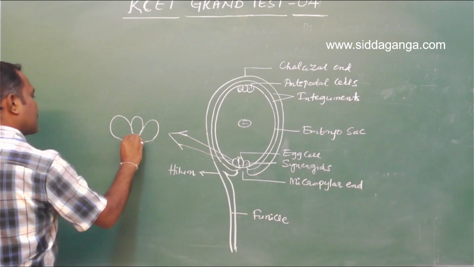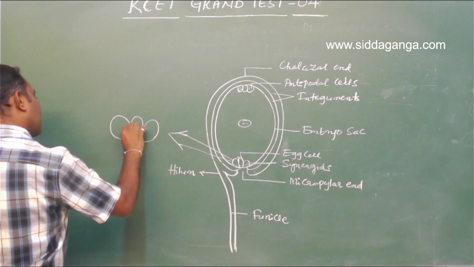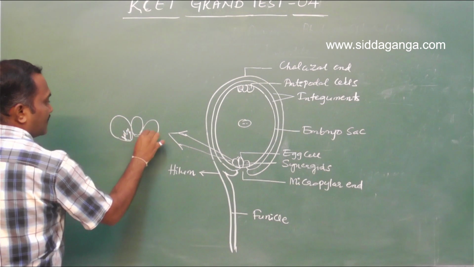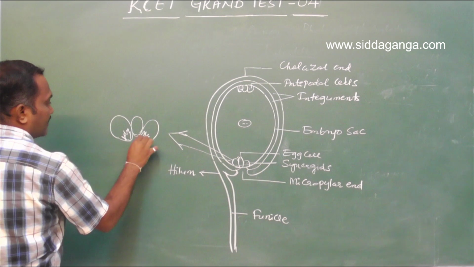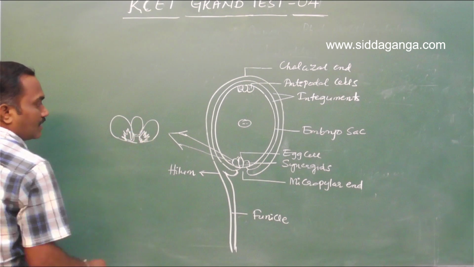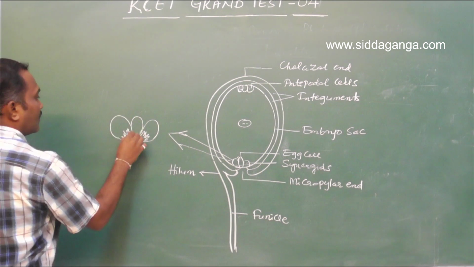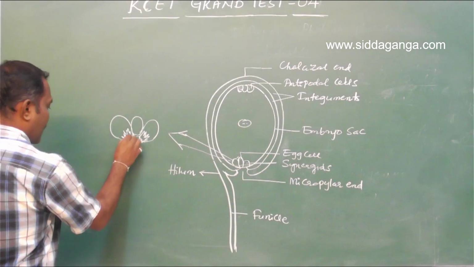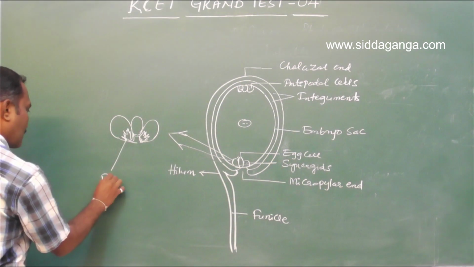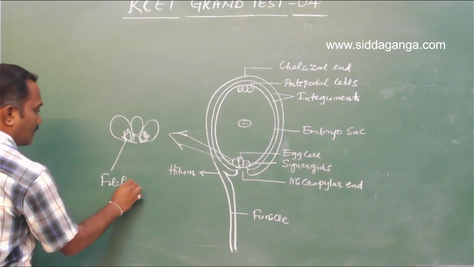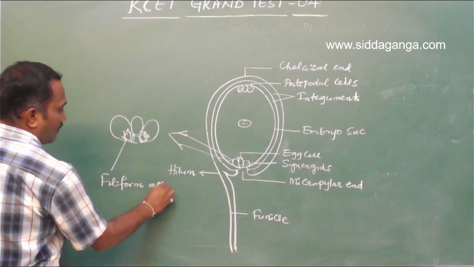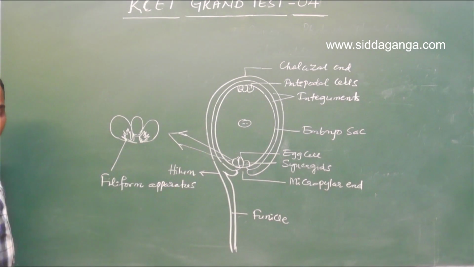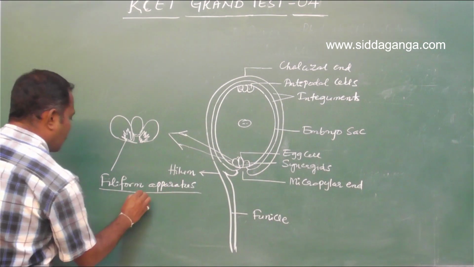These synergids consist of some finger-like structures at their base, and these structures are called filiform apparatus. So what do these filiform apparatus do?